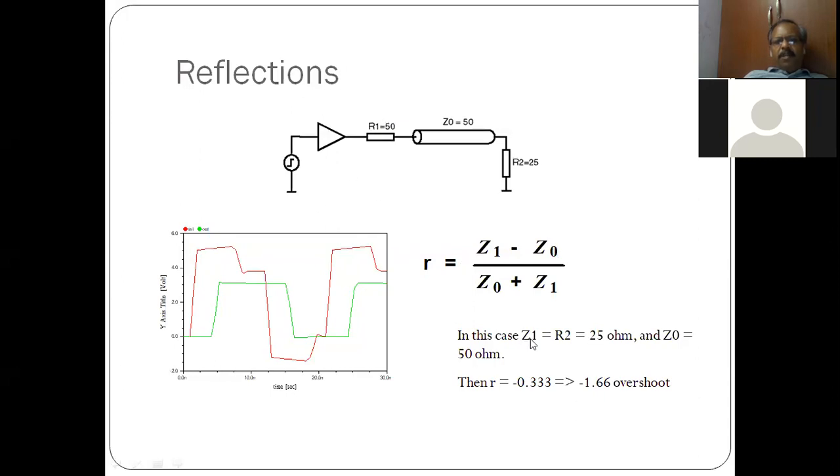So if the line is 50 but the load is 25, then there is a reflection. There is an overshoot, and this is what you see. Because of this, there is a reflection which has a voltage level more than the input. This is the effect of reflection.